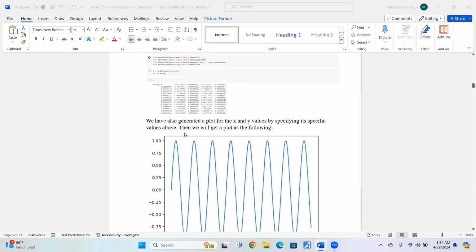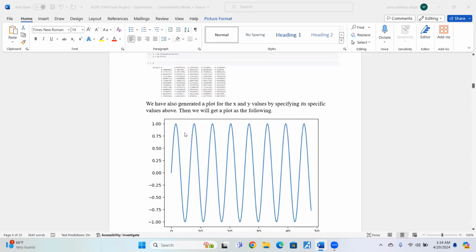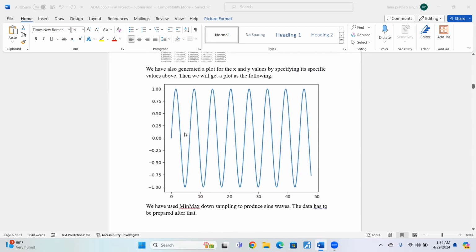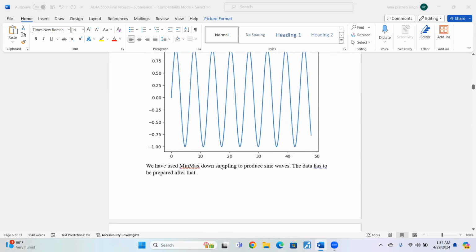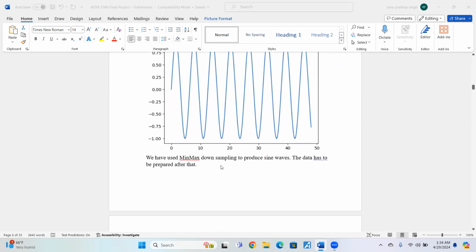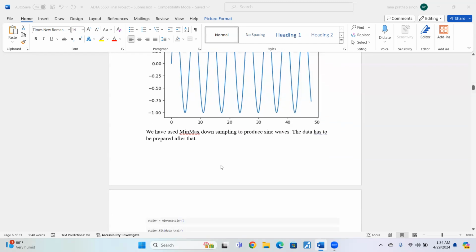We have also generated a plot for the X and Y values by specifying its specific values. Then we will get a plot as follows. This is the plot for the X and Y values. We have used min-max downsampling to produce sine waves. This data has to be prepared after we have done the min-max downsampling.